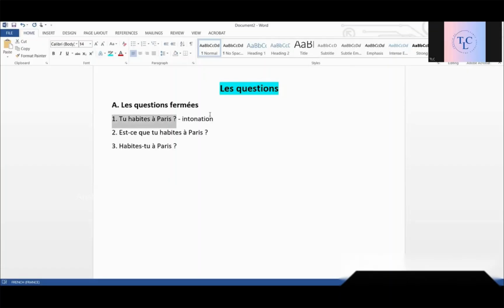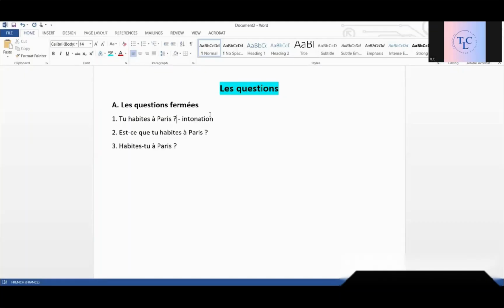Because if you observe, this question is like a sentence: subject, verb, object. Okay. So if it's put like this, it is a sentence. Tu habites à Paris. Sentence. Now, if we put a question mark, it becomes a question. Tu habites à Paris?